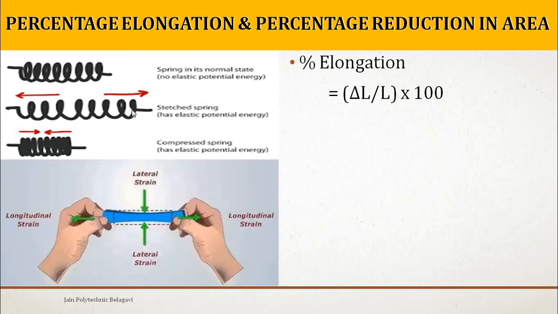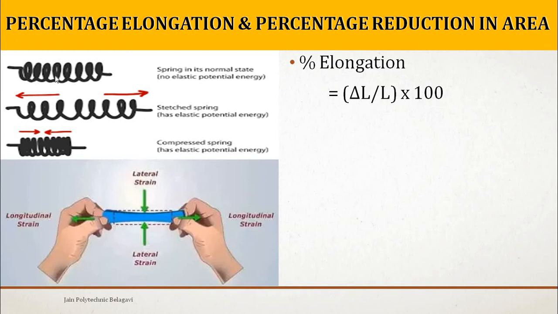Here, in elongation, you can see the length is more than the original length, right? The original spring is this much. It has increased in length, so it is said to be elongation. This we have studied. The difference, whatever elongation has taken place, is given by delta L, the change in length.